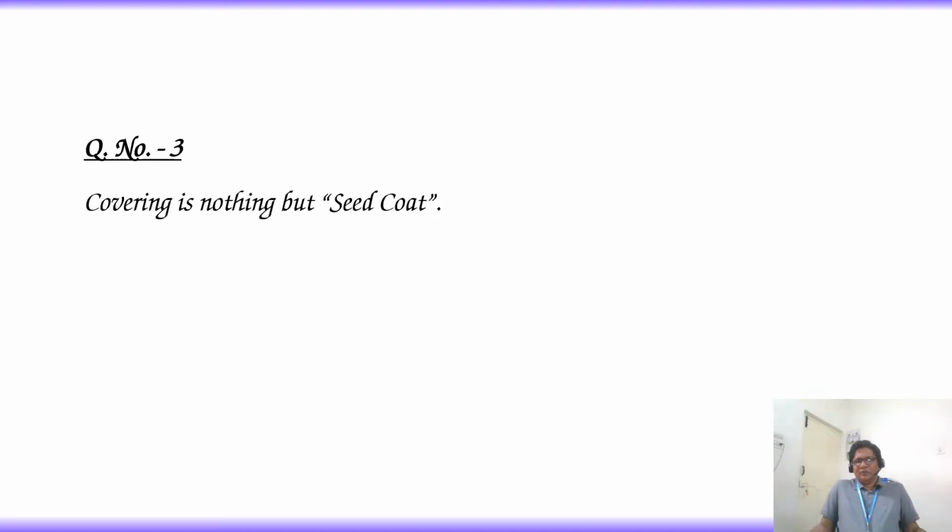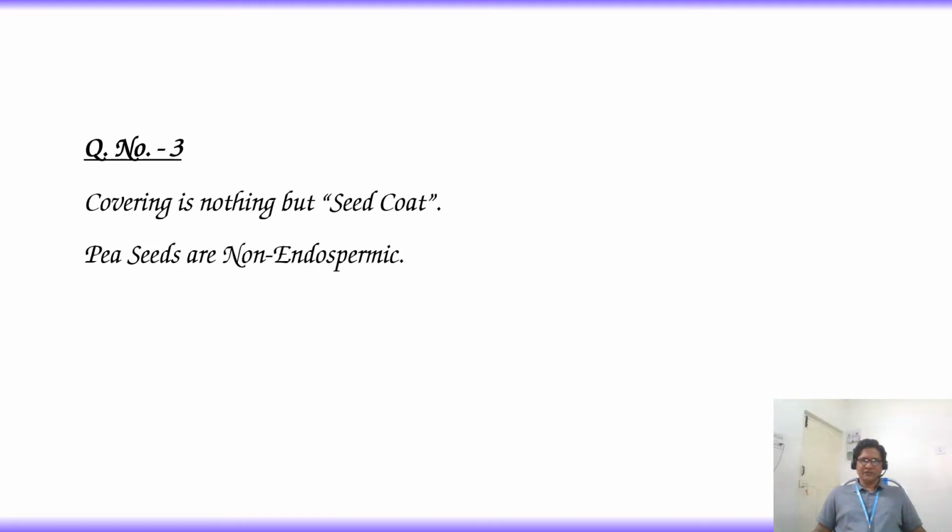Covering is nothing but seed coat. So the question is after removal of covering, that means after removing the seed coat, what is present in that pea seed? Now pea seed is an example for which type of seed? Pea seed is non-endospermic. That means the endosperm is utilized before germination of the seed.